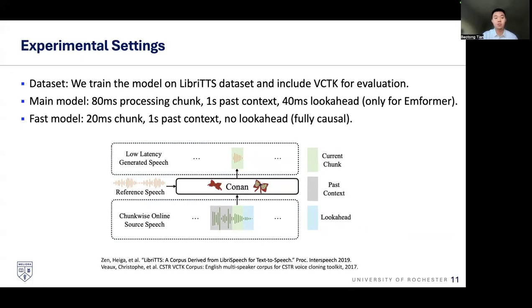For additional experimental settings, we train the model on the LibriTTS dataset and we include VCTK for evaluation. We have two versions of the model. The main model has an 80 millisecond processing chunk, 1 second of past context, and 40 milliseconds of look ahead. The look ahead is only for the informer, or the stream content extractor, and the rest is causal. We also have a fast version with a smaller 20 millisecond chunk, 1 second of past context, and no look ahead. So the full model is causal.